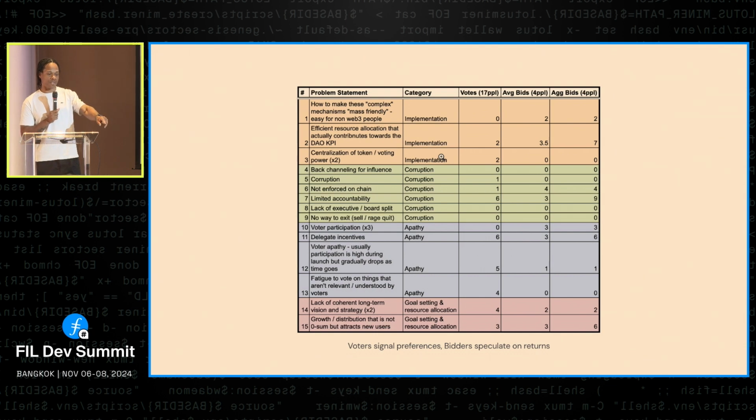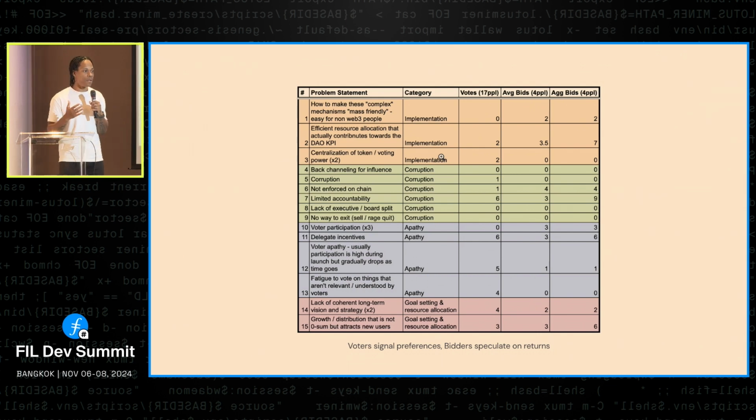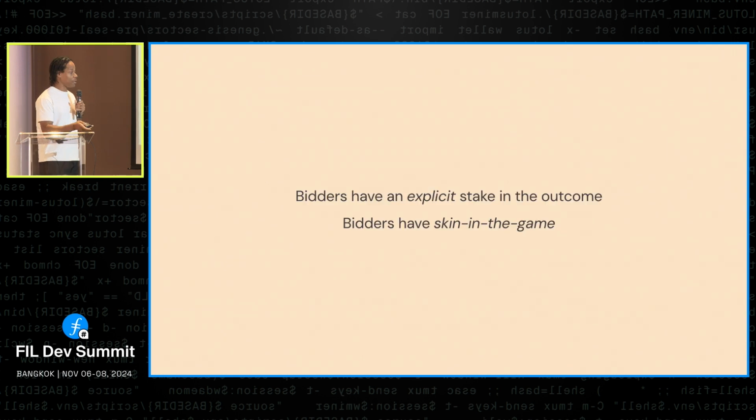One of the most interesting ones is voter apathy, number 12, where we had 5 votes and we had like 1 bid. Someone bid 1, one person bid 1. And so the idea here is that even the same group of people will give you very different information, make very different predictions, if you give them a different mechanism by which they give you information. Okay, so I'm going to hopefully go to this.